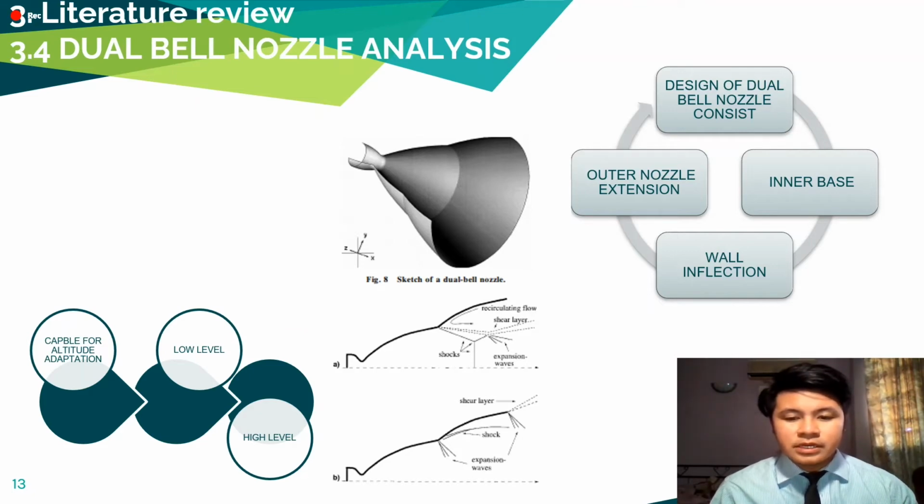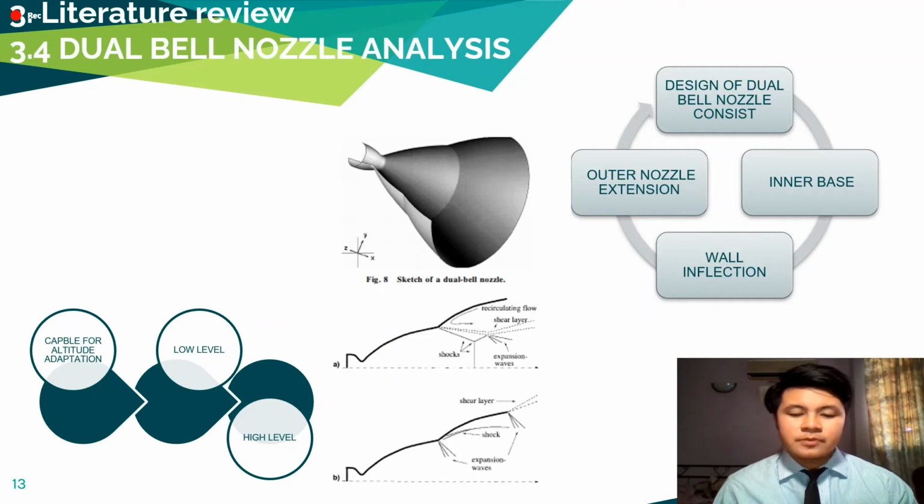As seen on figure A, at the lower altitude, controlled and symmetrical flow separation occurs at this wall inflection, as seen on the figure below, which results in a lower effective area ratio. For the higher altitude, which is figure B, the nozzle flow is attached to the wall until the exit plane, and the full geometrical area ratio is used. Because of the higher area ratio, an improved vacuum performance is achieved.